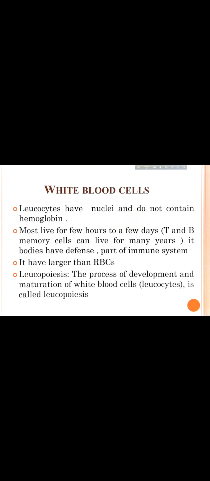The T and B memory cells, or lymphocytes, can live for many years, and they are the defense part of the immune system. T lymphocyte and B lymphocyte are part of the defense and immune system. WBCs are larger than RBCs. Leukopoiesis: the process of development and maturation of white blood cells, that is leukocytes, is called leukopoiesis.